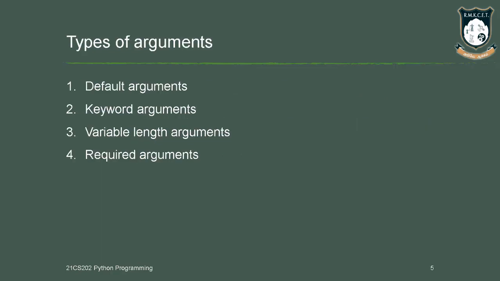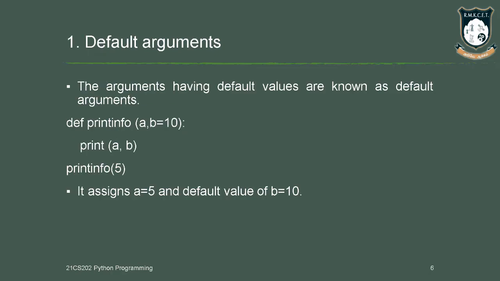In the Python programming language, we have four different types of arguments: default arguments, keyword arguments, variable length arguments, and required arguments. First, default arguments mean we assign a permanent value to an argument, and that value will not change inside the program.